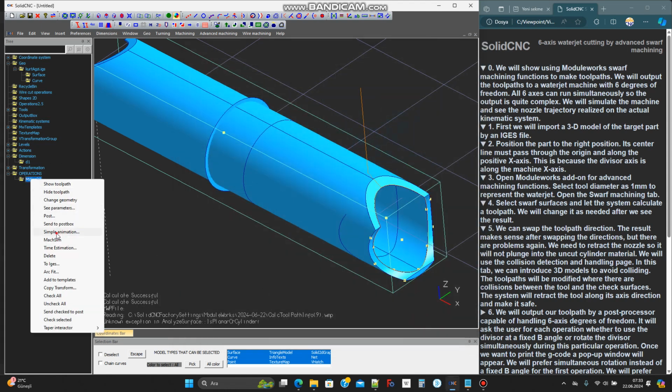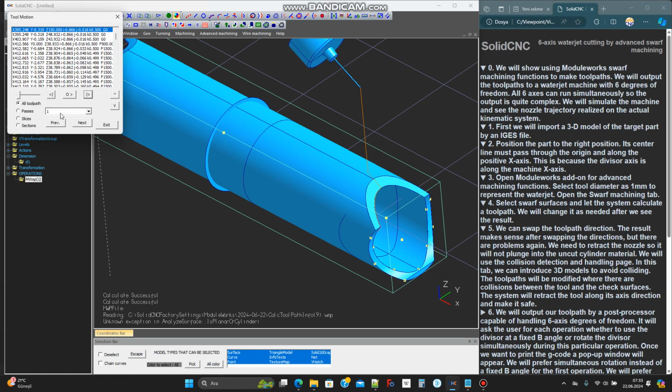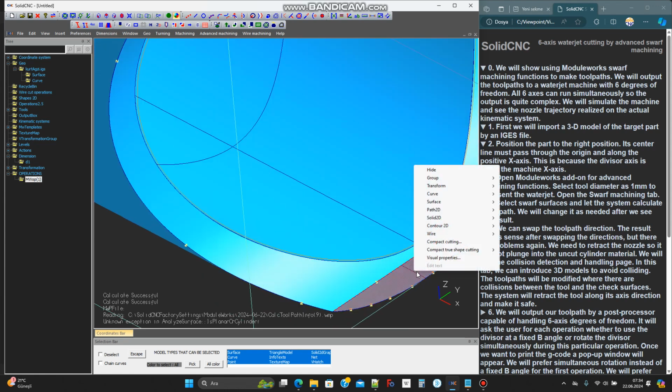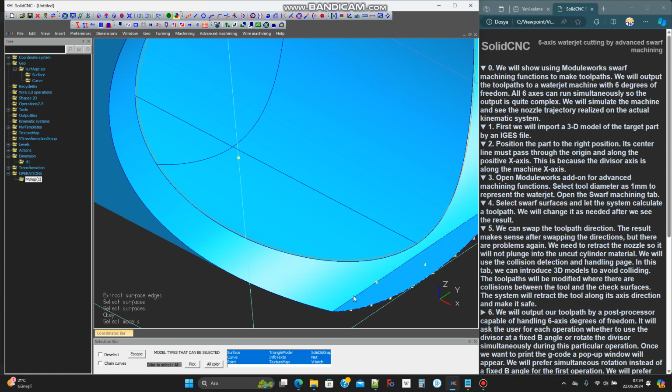We will use the collision detection and handling page. In this tab, we can introduce 3D models to avoid colliding. The toolpaths will be modified where there are collisions between the tool and the check surfaces. The system will retract the tool along its axis direction and make it safe.